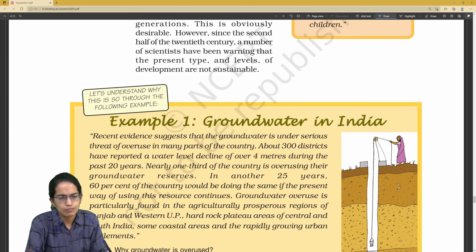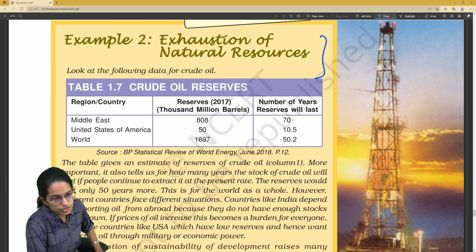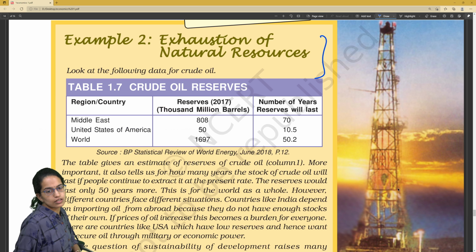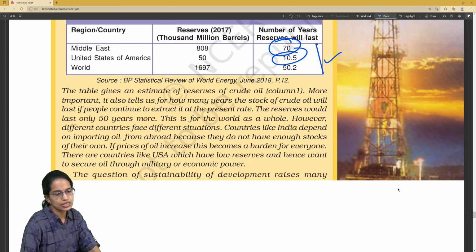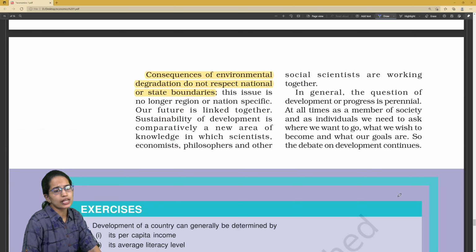The next is groundwater in India, how it has been a major concern, and how many regions of India are actually struggling with water issues. Then the regions where we have natural resources and exhaustion of natural resources, again table based questions: the reserves and the number of years they would last. The United States has for around the next 10 years, but the Middle East has for around the next 70 years. And how crude oil has been important. What are the consequences of degradation? It's not just across the boundaries, but much beyond that. So sustainability is a key issue.